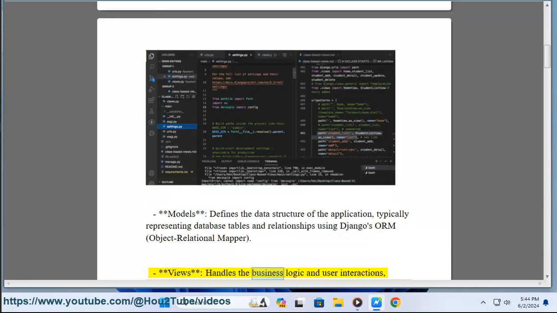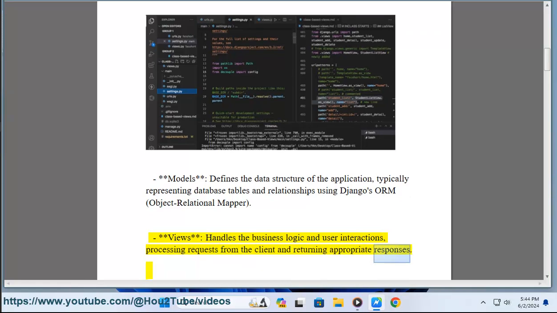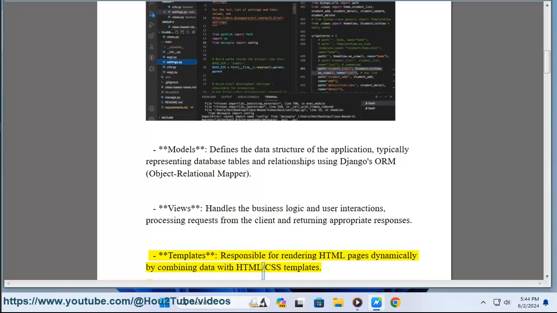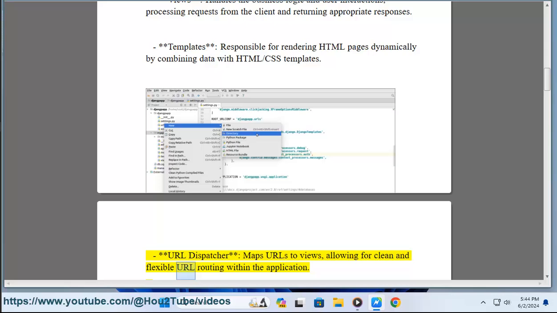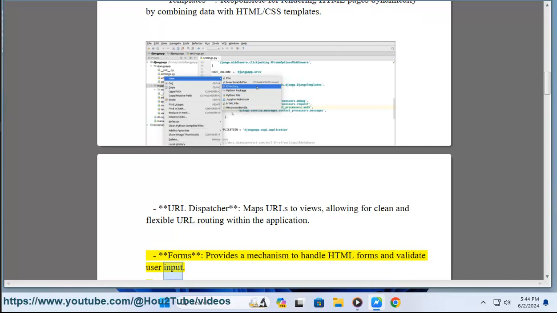Views handle the business logic and user interactions, processing requests from the client and returning appropriate responses. Templates are responsible for rendering HTML pages dynamically by combining data with HTML/CSS templates. The URL dispatcher maps URLs to views, allowing for clean and flexible URL routing within the application. Forms provide a mechanism to handle HTML forms and validate user input.